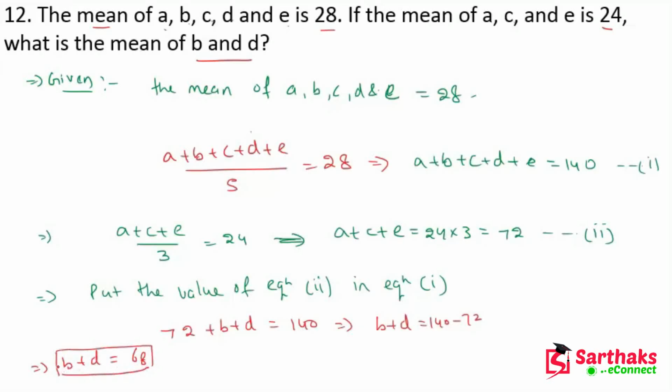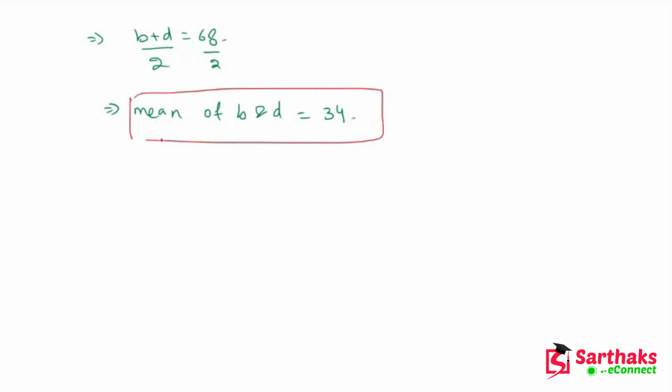Now we have to find the mean of this. Here we have B plus D is equal to 68. So there are 2 observations. Now divide by 2 on both sides. We get the mean of B and D is equal to 68 by 2, which is 34. So this is the answer of this question. Okay, I hope you understand these things.